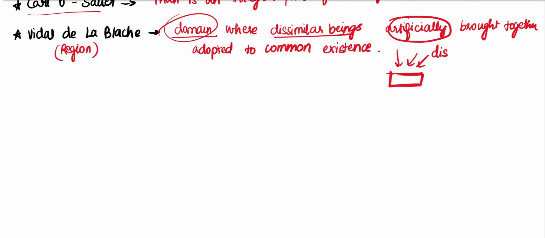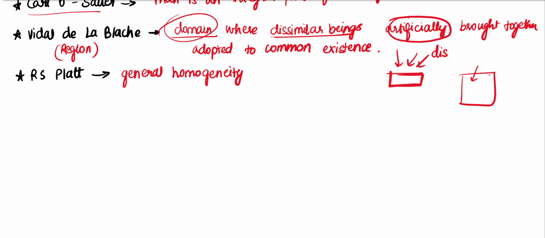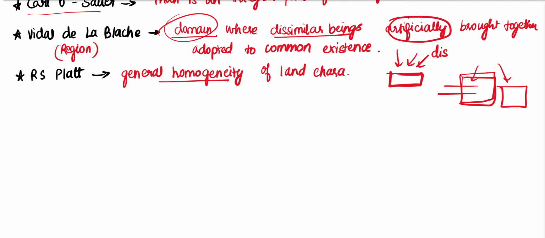Common existence. Right. The next geographer who describes a region is R.S. Platt. R.S. Platt speaks about general homogeneity. There needs to be homogeneity in the sense that it has certain common characteristics. For example, the climate of this entire region is the same whereas the neighboring region is different, so they have homogeneity with respect to climate, soil type, etc. The land has a certain homogeneity of land character and occupants.